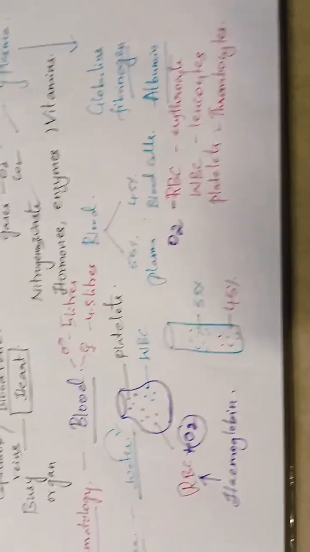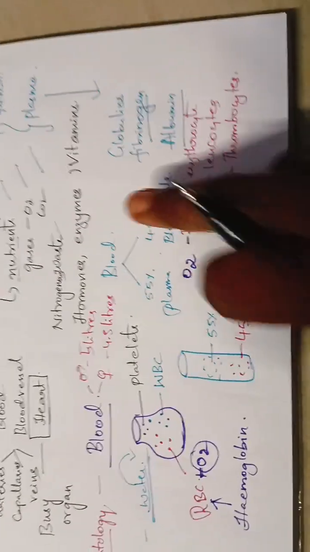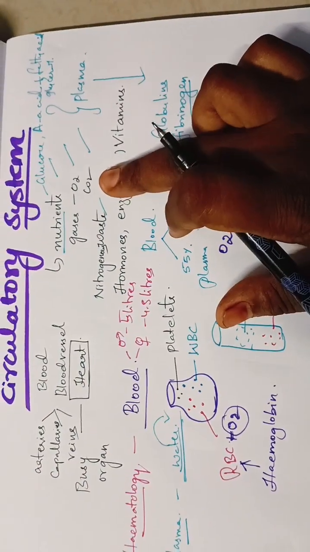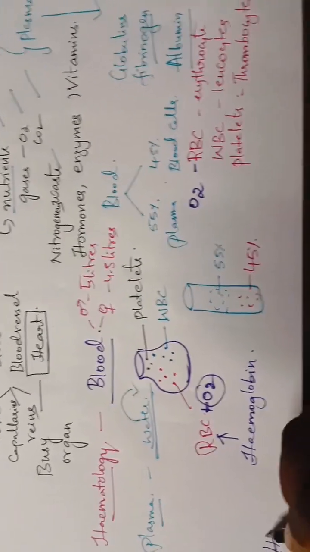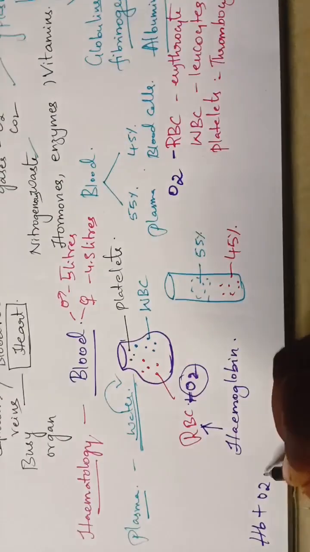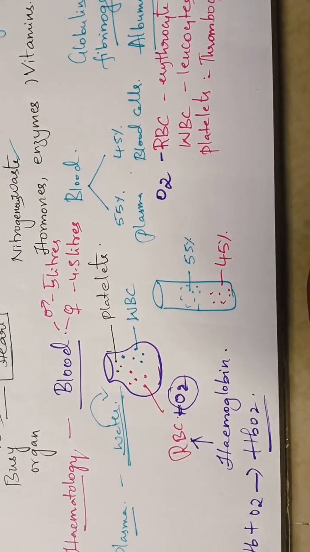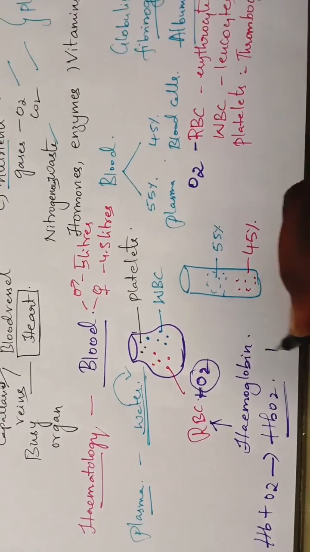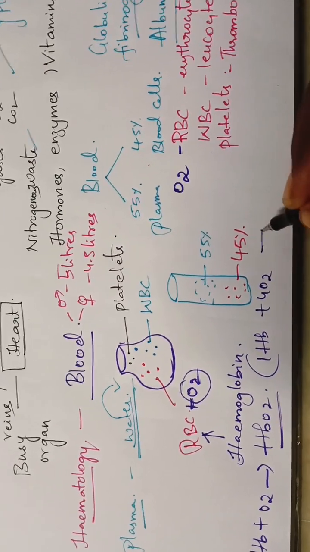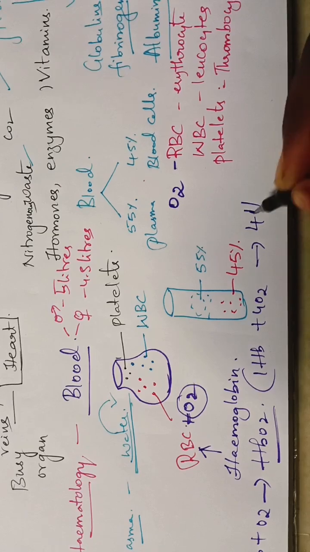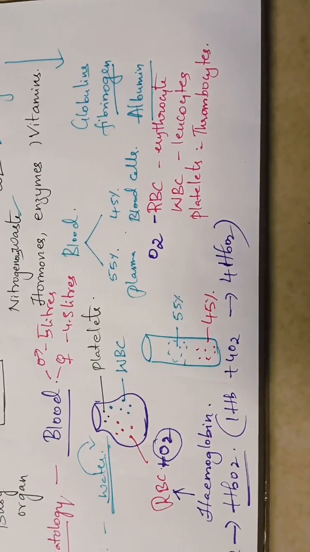Majority of the gases are transported by RBC, and a small amount of oxygen is transported by the plasma. Hemoglobin combines with oxygen and forms oxyhemoglobin. Understand? One Hb can carry 4 oxygen molecules.